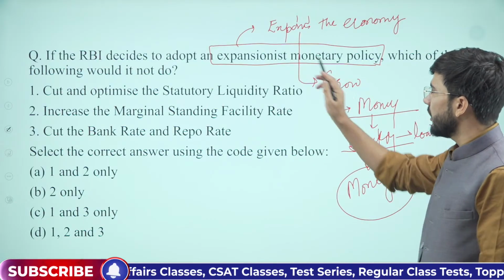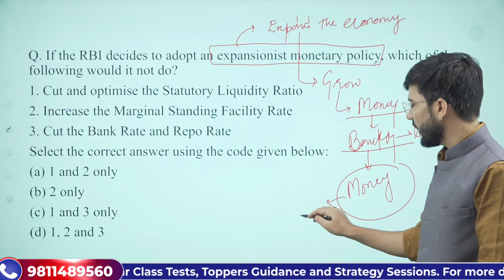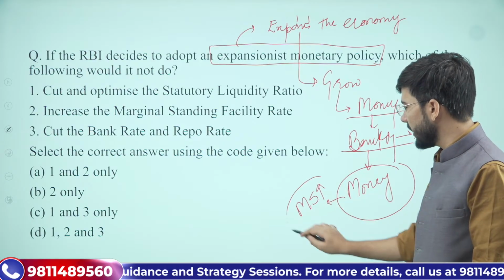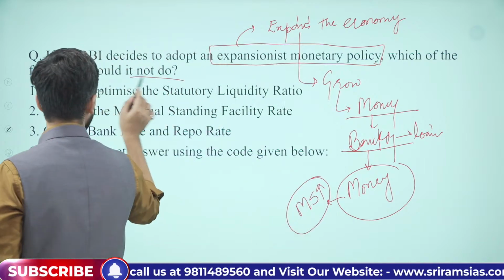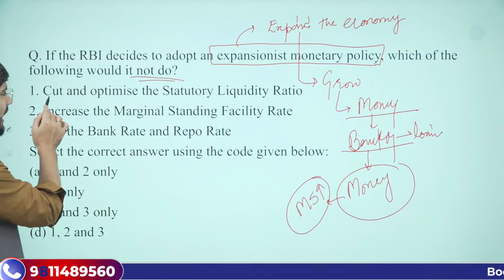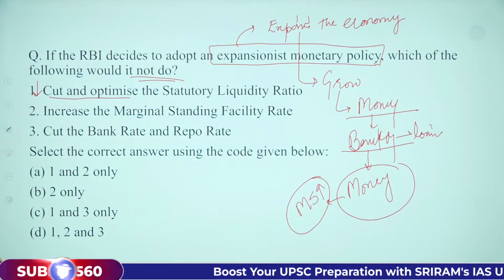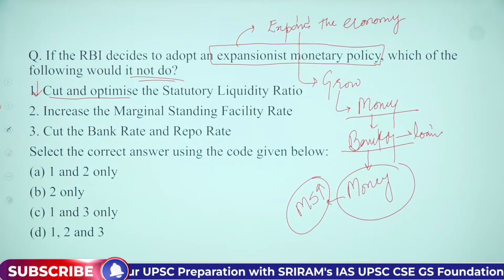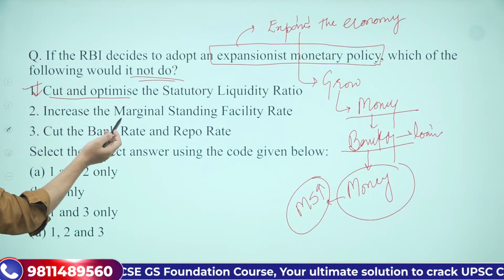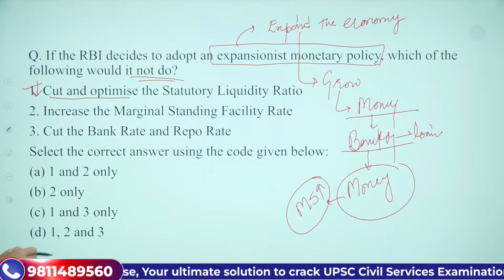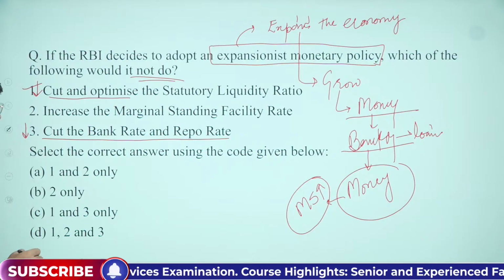That is why in order to adopt an expansionary monetary policy, RBI will do what? It will increase the money supply in the market. Money supply in the market should be increased. But remember, which one of the following would it not do? RBI क्या नहीं करेगा? If it cut and optimize SLR, अगर इसने SLR को decrease कर दिया तो क्या होगा? Expansionary monetary policy होगी? Yes, it will happen. So ये तो करना पड़ेगा. Increase the marginal standing facility rate, MSF को increase करेगा. Cut the bank rate and repo rate, bank rate और repo rate को decrease करना है.